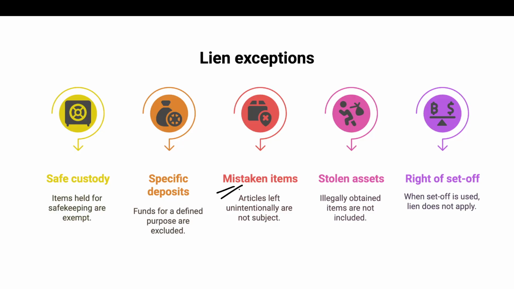Articles left unintentionally are not subject to banker's lien. If the loan has not matured yet, the banker's lien cannot be exercised. For stolen goods, a bank cannot claim lien. And if the bank has a right of set off, then lien cannot be applied at the same point of time.